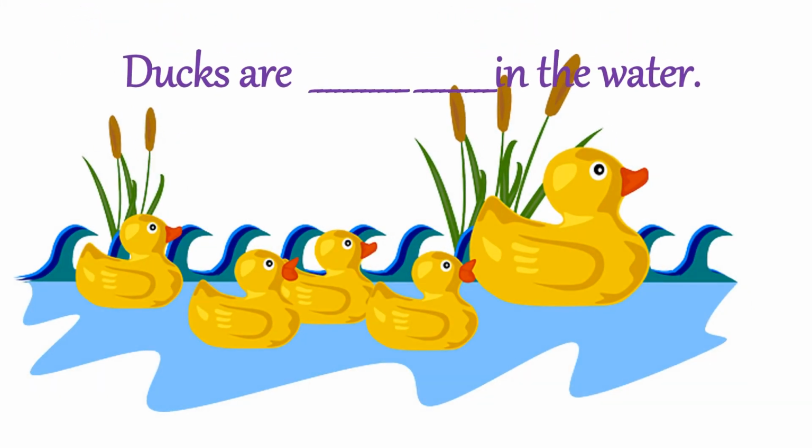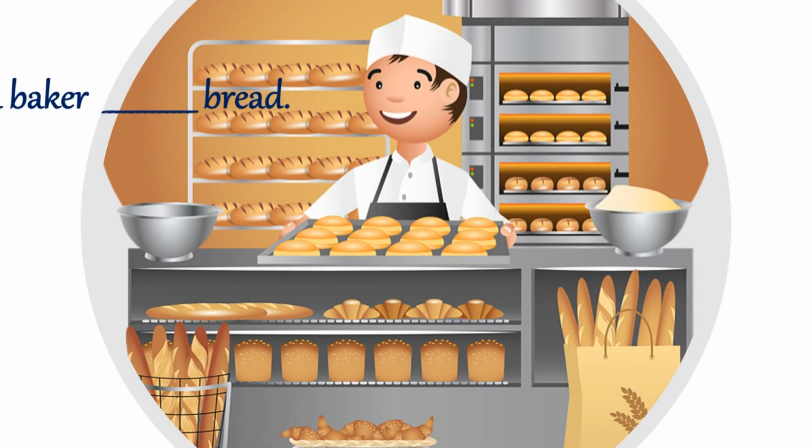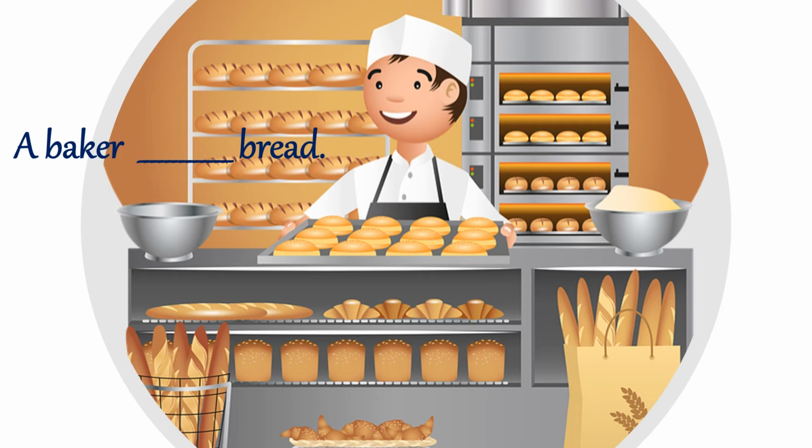Ducks are dash in the water. What are they doing? Which word is coming to your mind, kids? Yes, you are correct. It is swimming. Ducks are swimming in the water. Next question is, a baker dash bread. What does the baker do? A baker bakes bread.